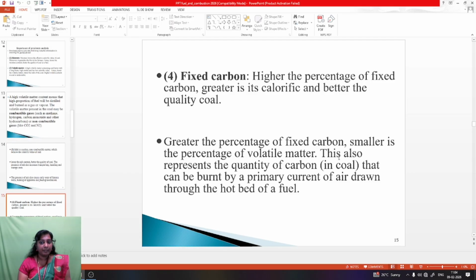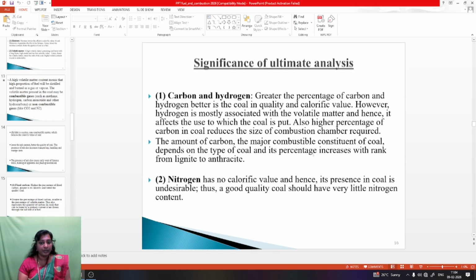Then fixed carbon. Higher the percentage of fixed carbon, greater its calorific value and better the quality of coal. Greater the percentage of fixed carbon, smaller is the percentage of volatile matter. This also represents the quantity of carbon that can be burned by a primary current of air drawn through the hot bed of the fuel.